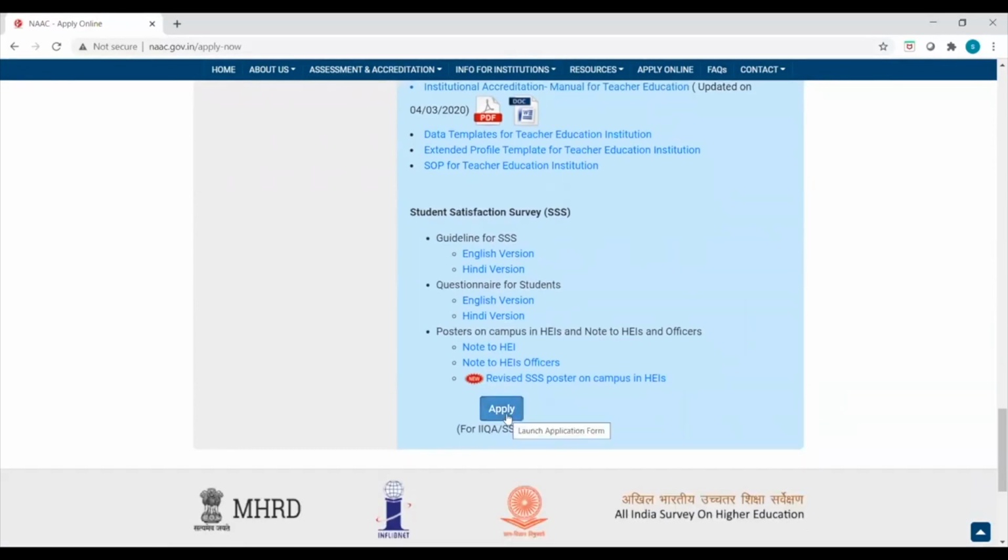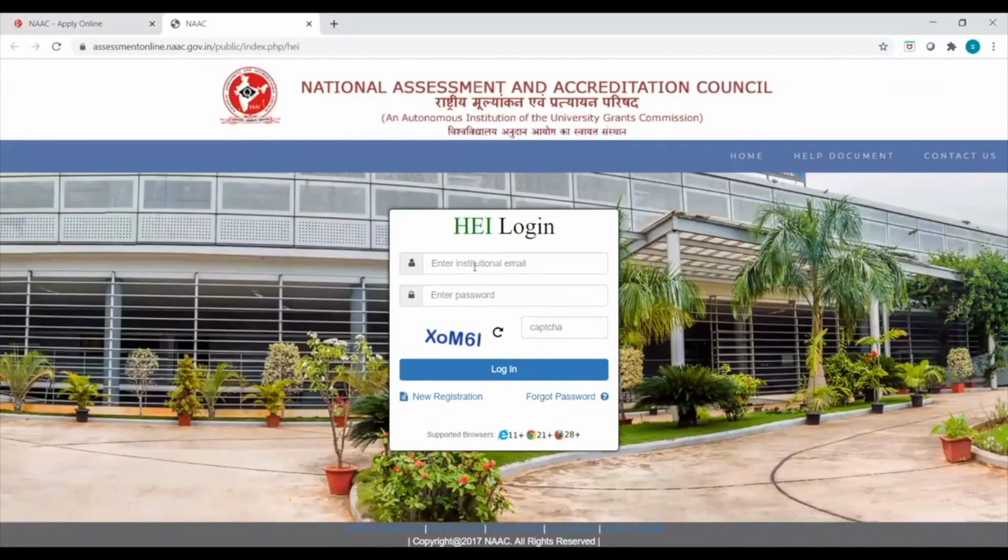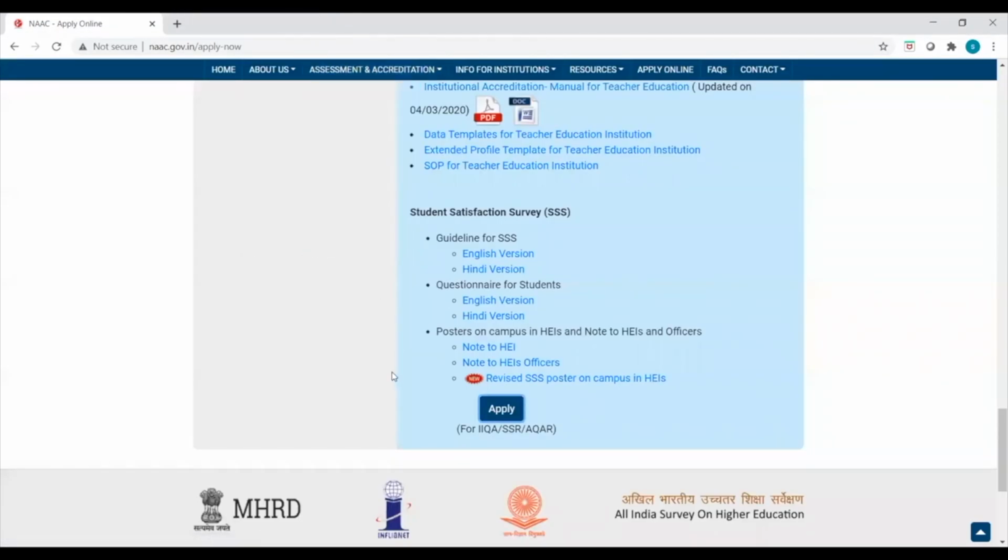This is the apply tab which I was telling you about, registration if you apply. Once you click on it, the HEI login is created like this. You can enter the email ID which you want for your HEI, the password, and the captcha code you have to enter. Then login is here. After this, the basic details will open. We have to fill up the basic details also. New registration you have to click if you have not applied after July 2017, or if you are not registered. If you forgot the password, you can click here. The password option would be enabled for you also. So this is the basic step of how you have to do the registrations and all that.